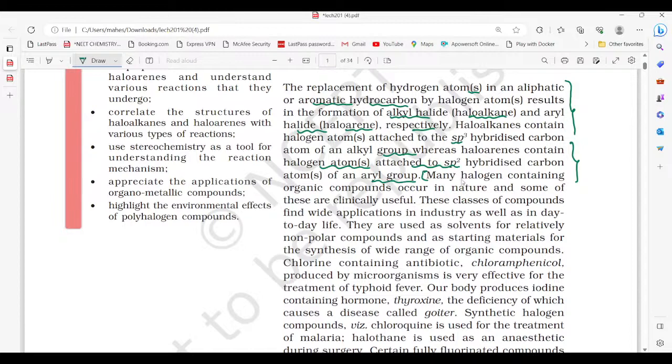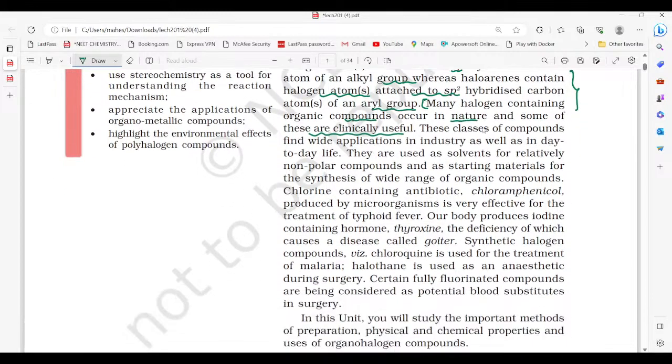Now let us see the next one. Many halogen containing organic compounds occur in nature and some of them are clinically useful. Let us discuss some of these naturally occurring compounds and how they are used clinically. These classes of compounds have wide applications in industry as well as in day-to-day life, in the synthesis of other products.